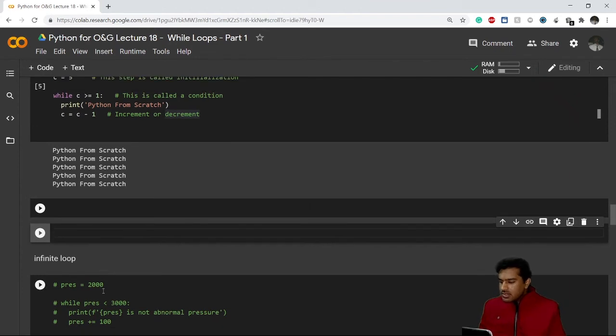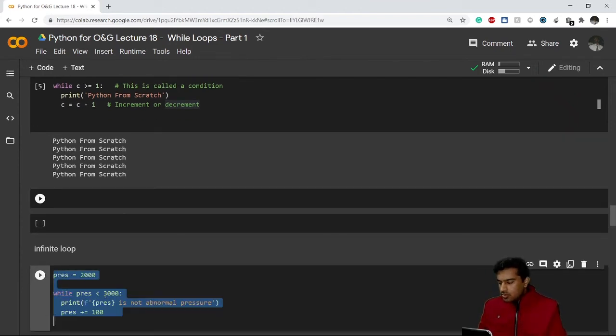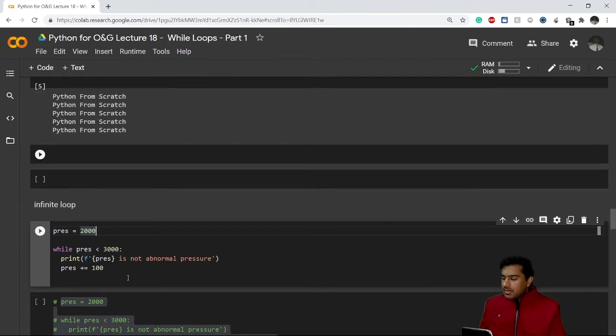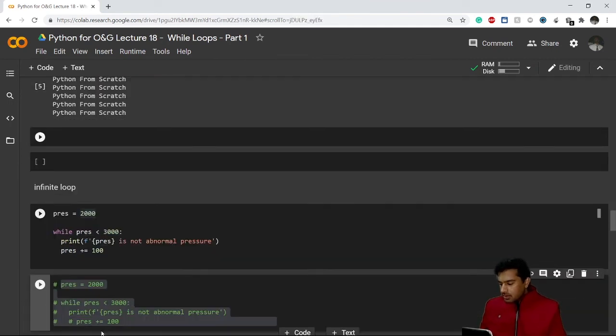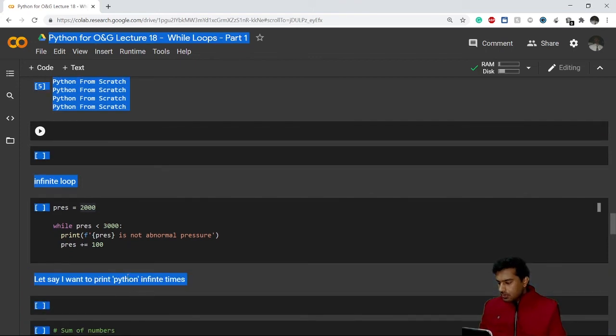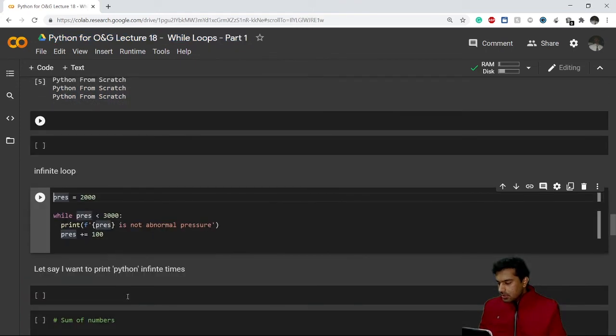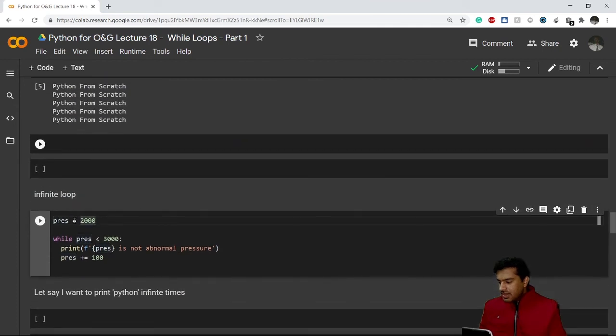Okay, let's take one more example of an infinite loop. I have a variable named press here. This is my variable name. Press equals 2000. Now the condition I'm giving is that while this press is less than 3000, what I want to print is that the value of press is not an abnormal pressure, whatever value press is.